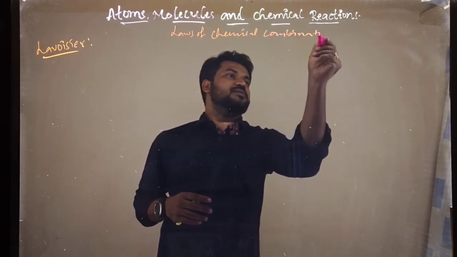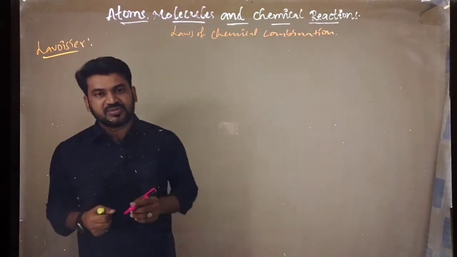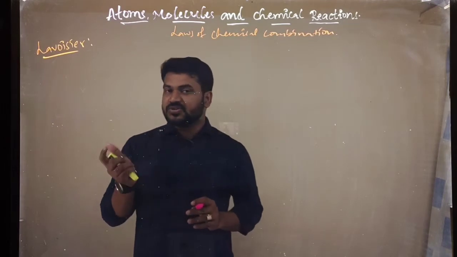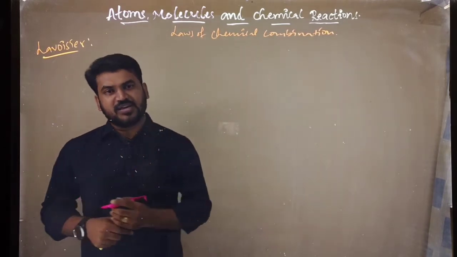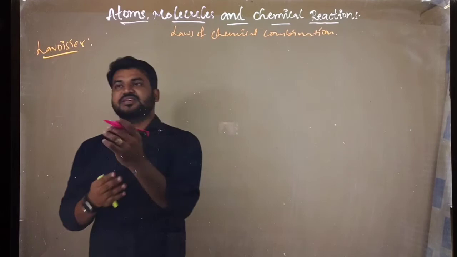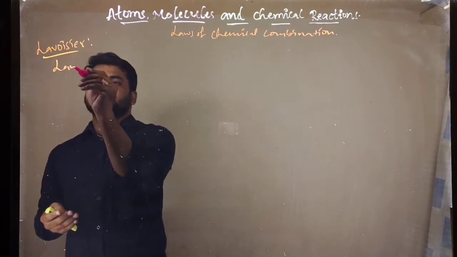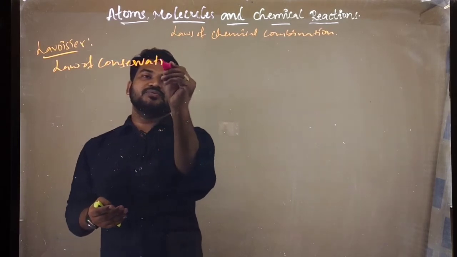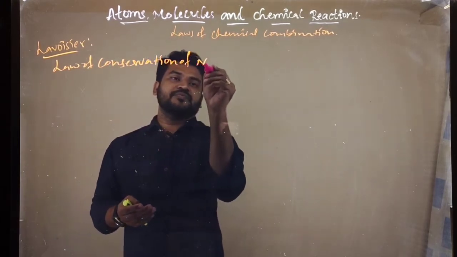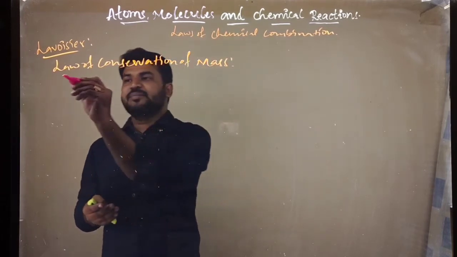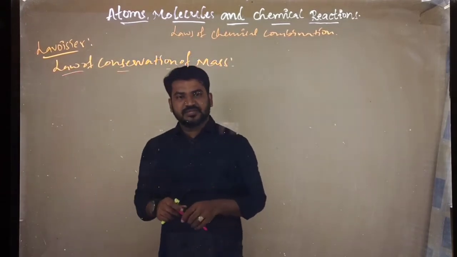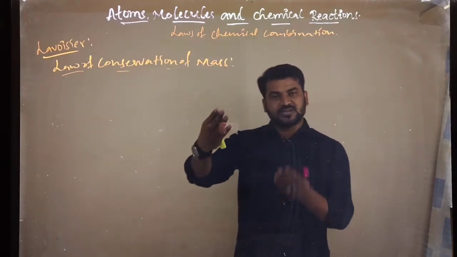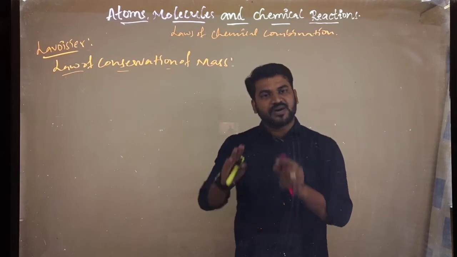What did Lavoisier say? Lavoisier gave one law based on his observations. Lavoisier gave the law of conservation of mass. The name itself tells us: what is meant by conservation? Protecting. That means no change in mass. Mass is conserved, that means mass is protected.